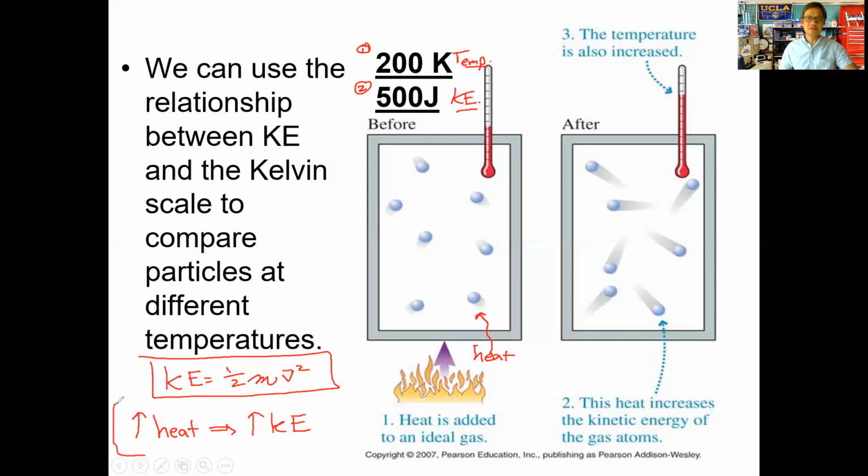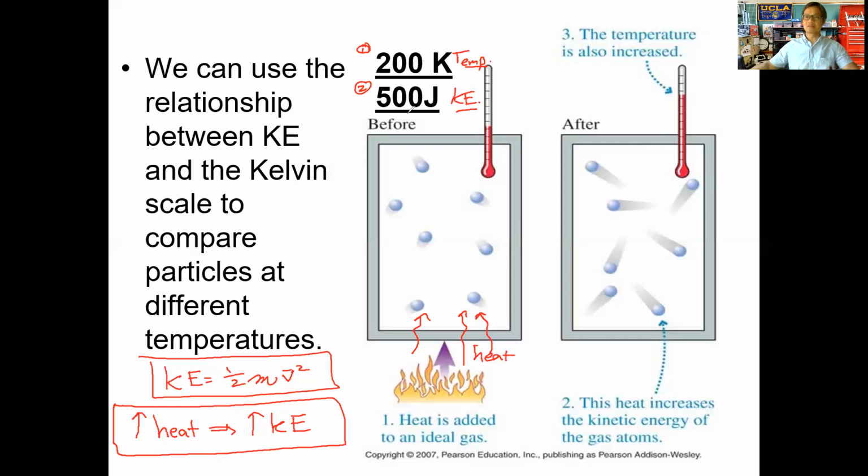So make sure you keep in mind what I've written for you down at the bottom. If we add heat into this chamber, these gas particles will absorb that heat energy and start to speed up. As they speed up, they're going to collide with the thermometer more, and so we will notice an increase in the temperature.